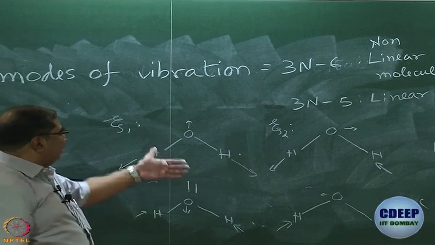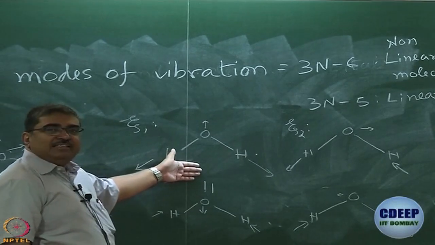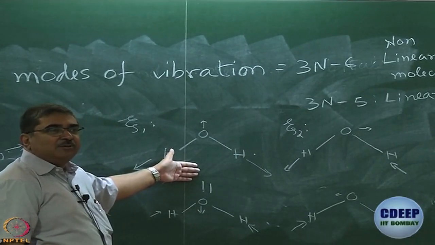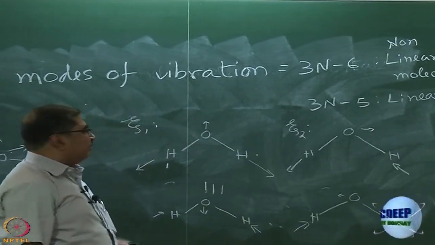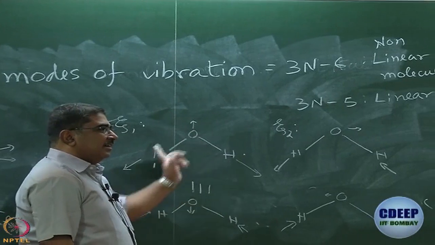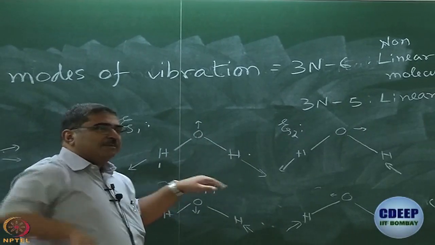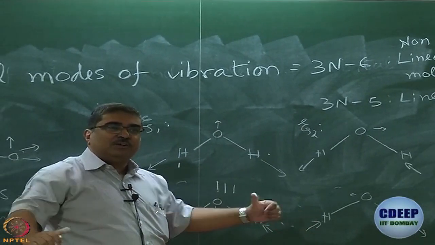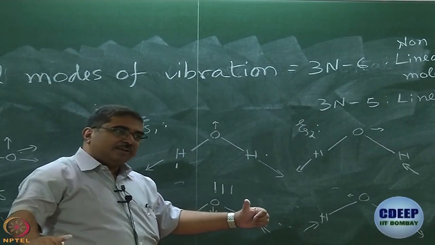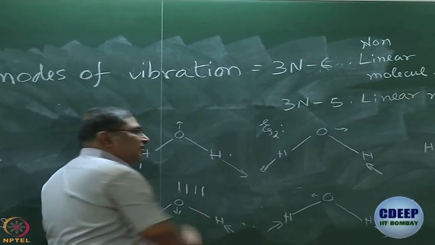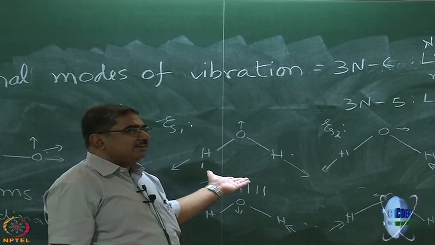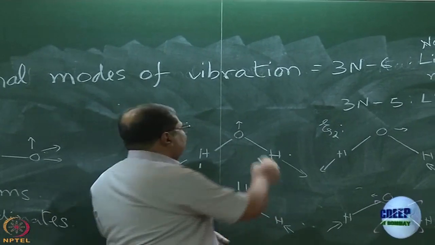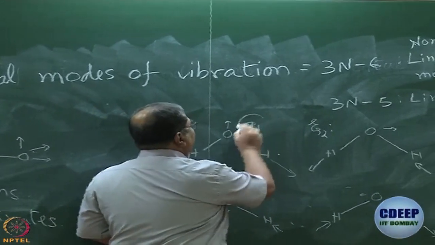What is the next one? Sigma V. All atoms remain in their own place, all arrows remain in their own place. So, character is 1. What is the next one? Sigma V dash. The 2 hydrogen atoms interchange, but arrows still go out, they do not come in. Okay? So, it is plus 1. So, what is the symmetry of this symmetric stretch? A1, right? So, this is, we call this an A1 vibration.